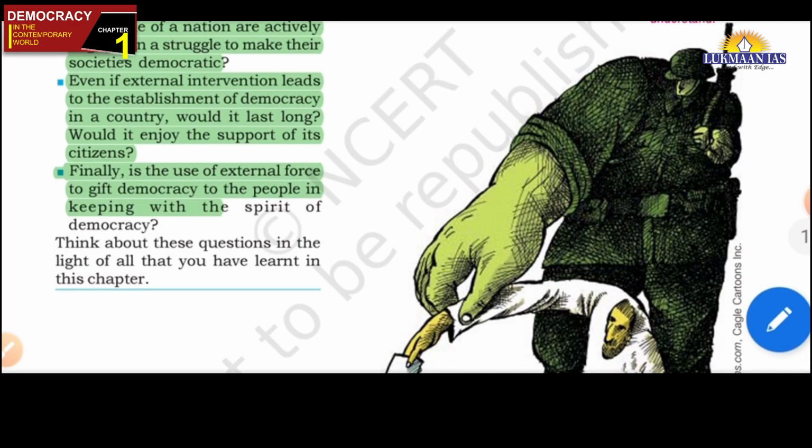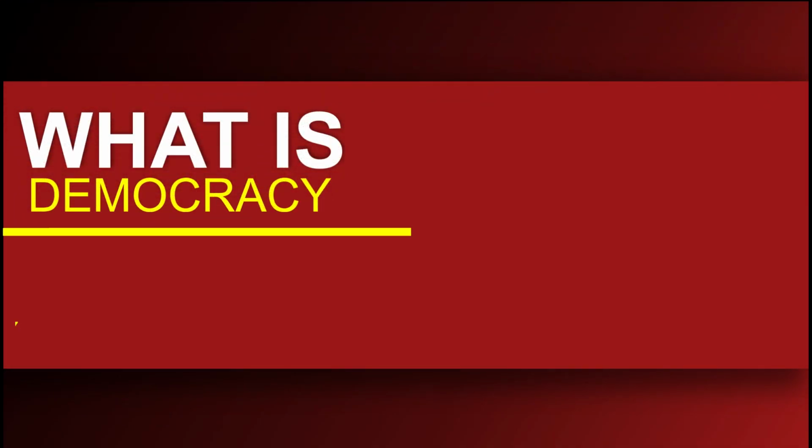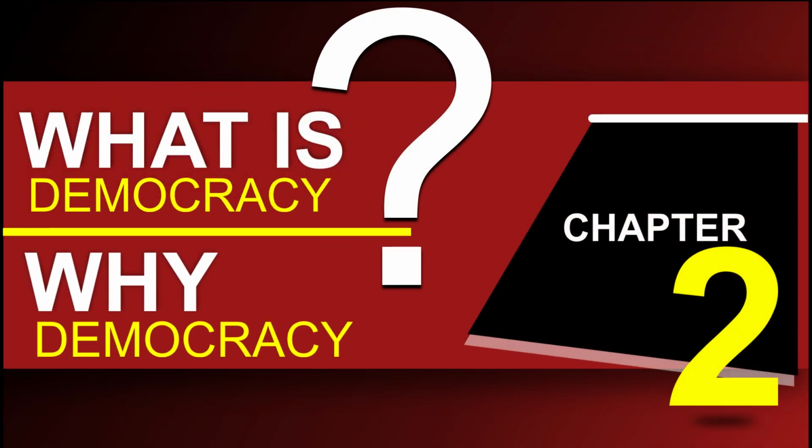So now we will start the second chapter also, friends: What is democracy and why democracy. In this chapter we will be discussing the simple definition of democracy, and then we will see how it is inadequate, what more things should be added to the definition. Then we will see why democracy is needed, what are arguments against democracy, and then we will also see some broader aspect of democracy, that is the broader idea of democracy at the end.